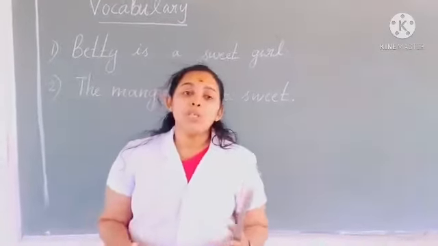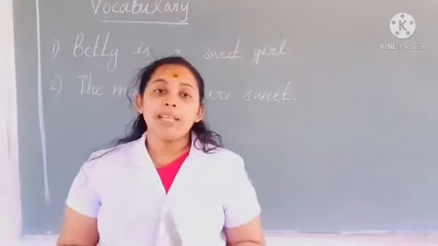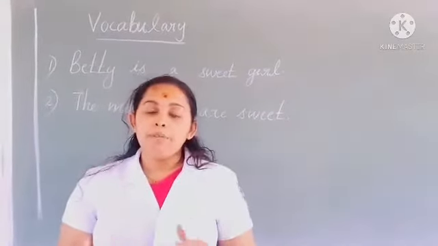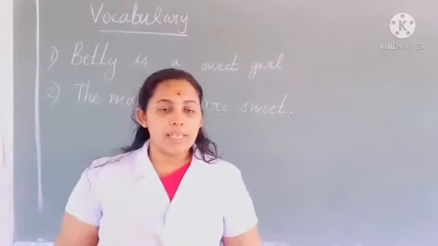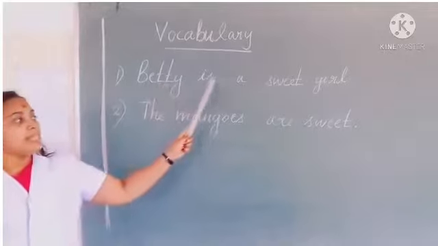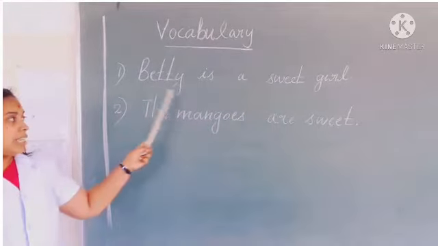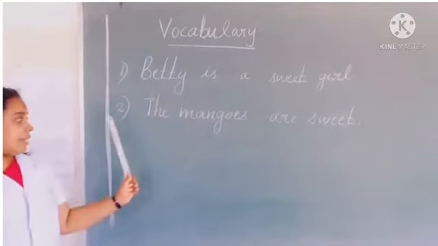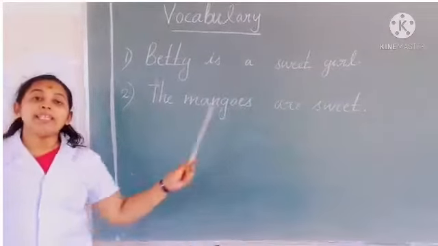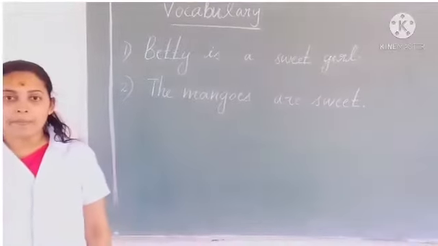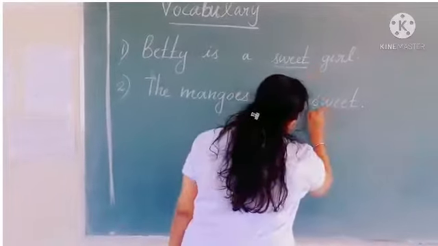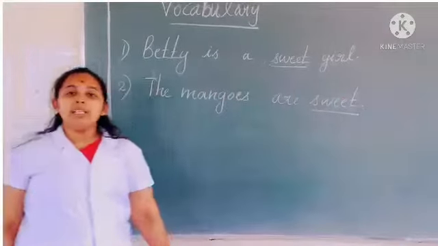And today we are going to discuss vocabulary and speaking session from lesson 7, A Gift of Crayons. Before that, I will give you two sentences. Listen to those sentences carefully. First sentence, Betty is a sweet girl. Second one, the mangoes are sweet. Can you identify any similar word in these two sentences? Yes, sweet. In the second sentence also you can see the word sweet.